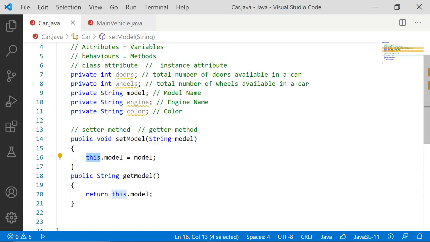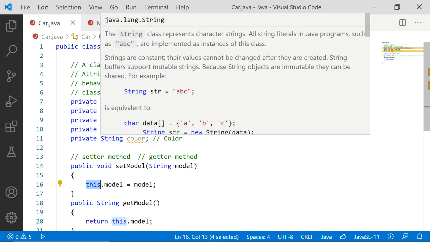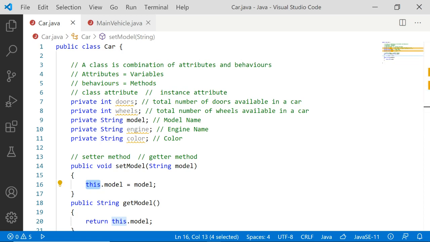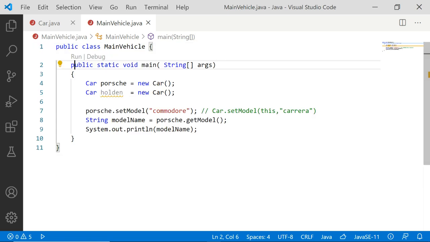So this is it for this session actually. In the next lecture, we will continue, like I told, that there are two kinds of attributes, class and instance. We saw instance attributes, and how class attributes can be done. Setter and getter we understood, and private and public difference also we understood at a basic level. We also created two different Java class files, and we were accessing the class of one file in the other class.